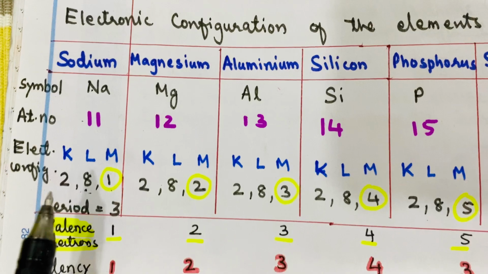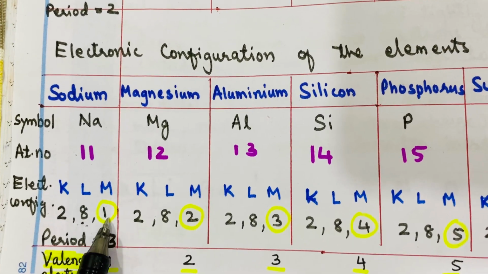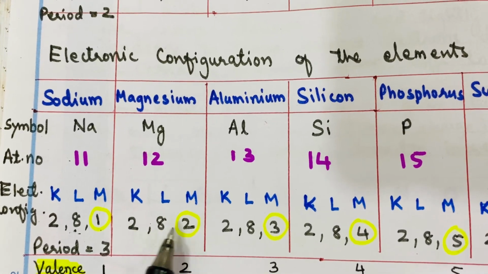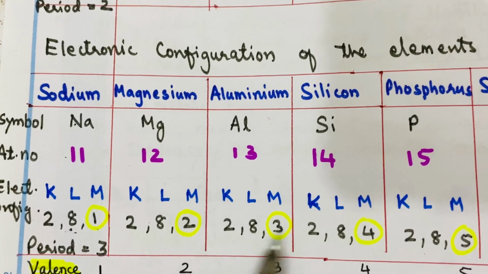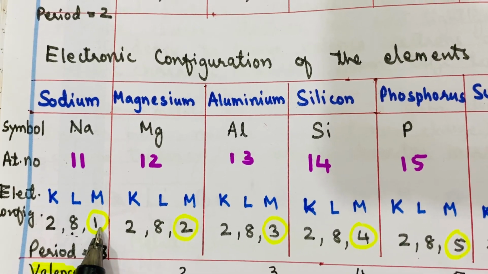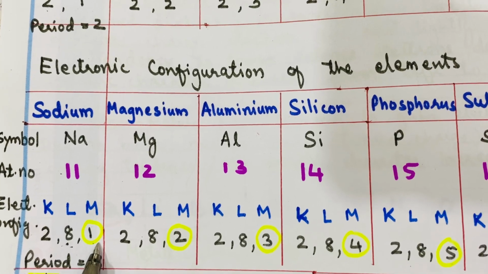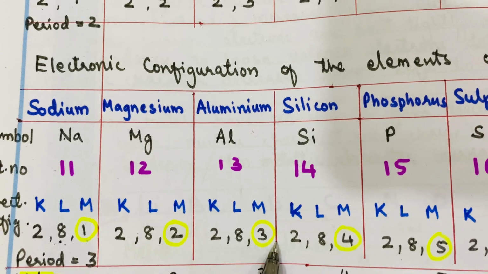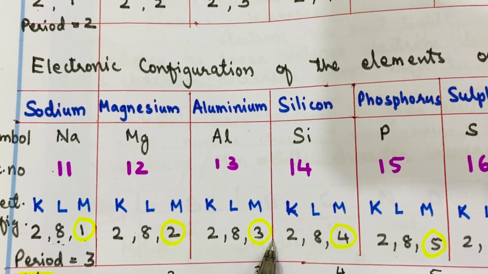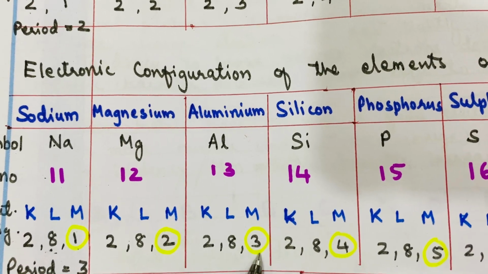Similarly, over here, if you see the elements like sodium 2, 8, 1, magnesium 2, 8, 2, aluminium 2, 8, 3. So they are all metals and they have extra electrons in their outermost orbit. So these elements will try to lose these valence electrons to become the stable electronic configuration of a noble gas, and that's why they have the tendency to lose these electrons.